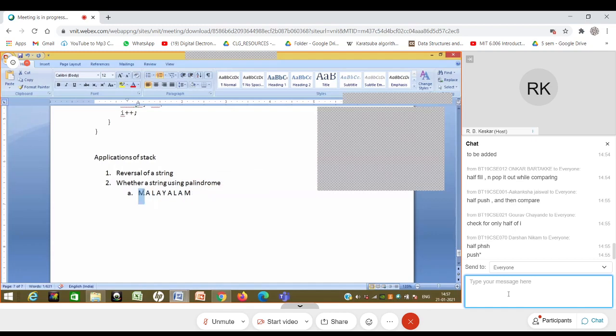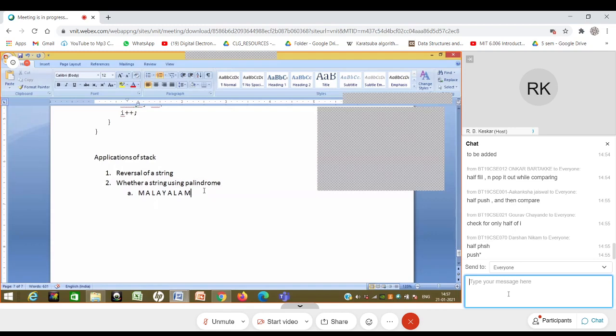And how do I know that I am done? I know I am done because I have reached the end of the string. As I'm moving in the string, I will see that I have reached \0, the end of the string. Incidentally, at that point, because I just moved half the characters, the stack will also be empty. I know that the stack is empty, and I never failed, which means that this is a palindrome. So this is a way in which I can do that.